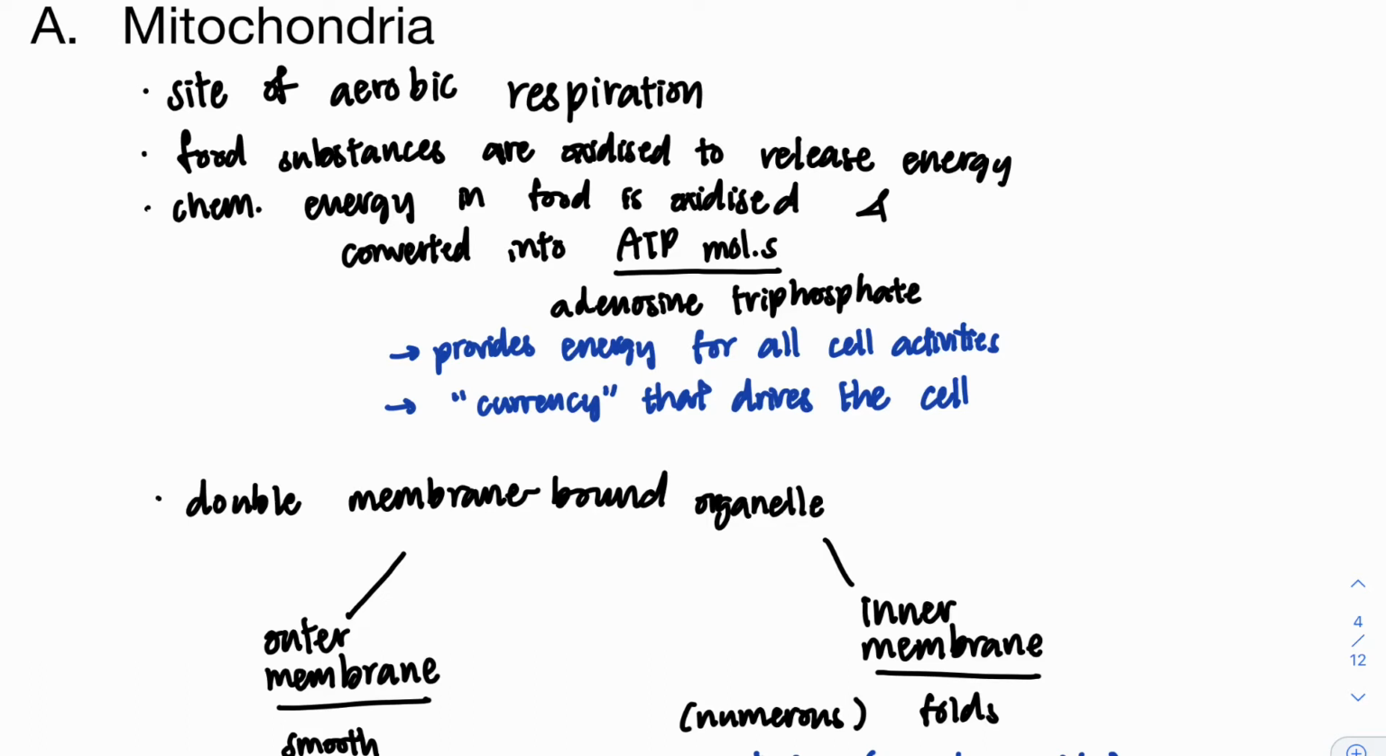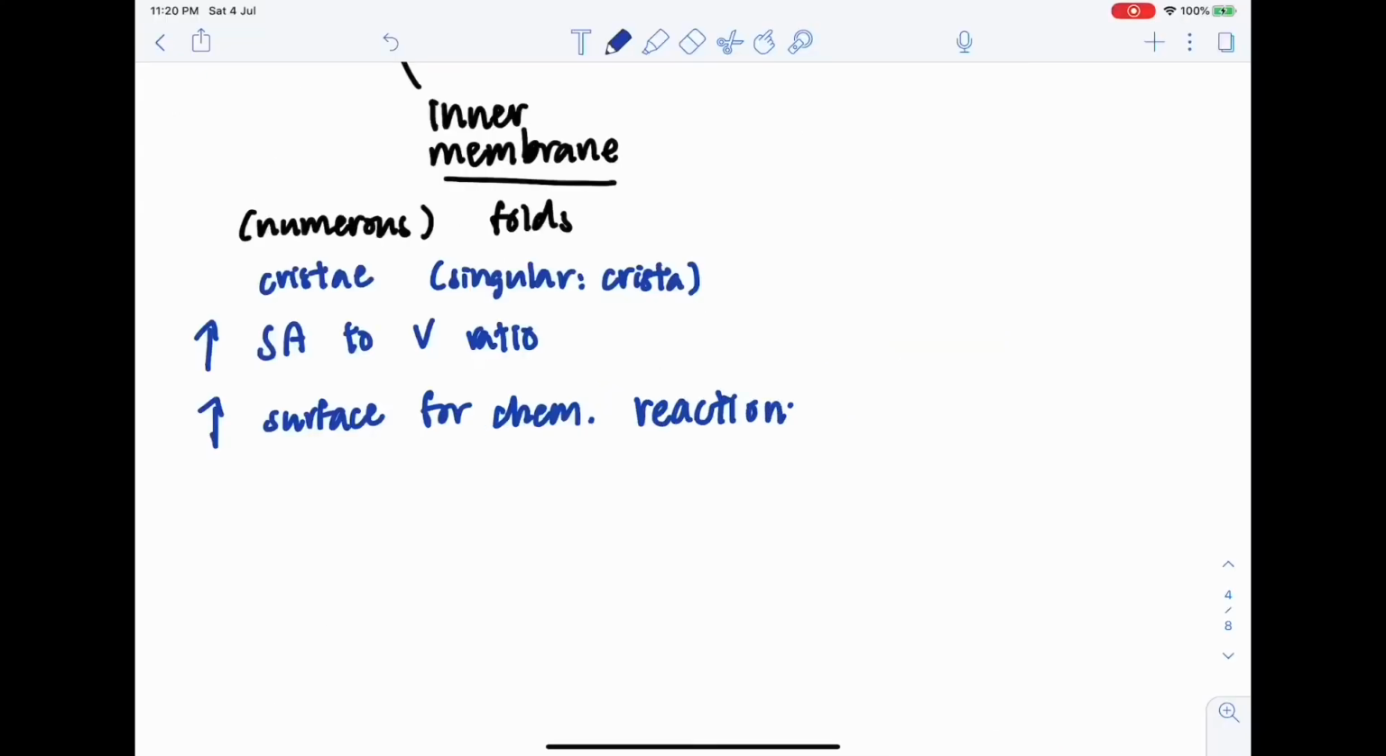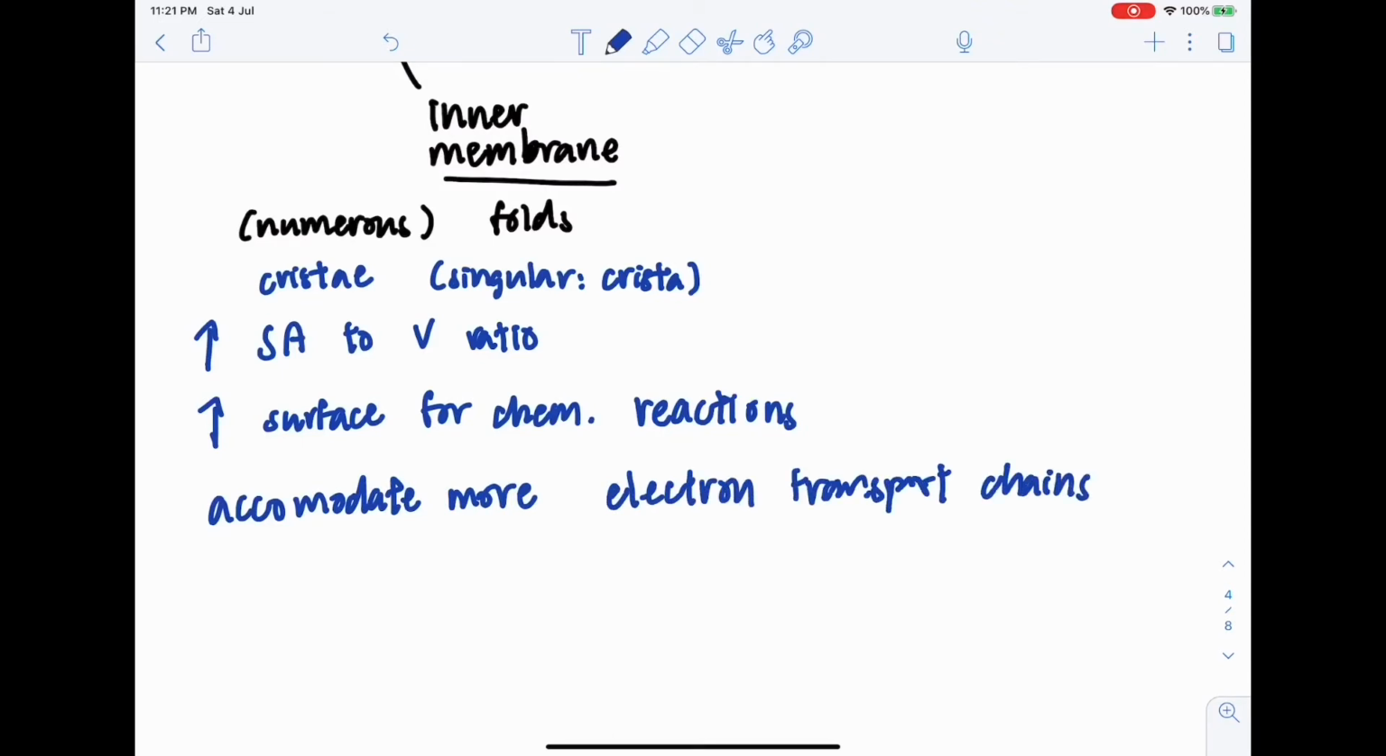The mitochondria is a double membrane-bound organelle, and it has an outer membrane and an inner membrane. The outer membrane is smooth, while the inner membrane has numerous folds on it. These folds are called cristae, or crista in the singular form. This increases the surface area to volume ratio, which in turn increases the surface available for chemical reactions to occur. This allows the membrane to accommodate more electron transport chains, leading to faster aerobic respiration.